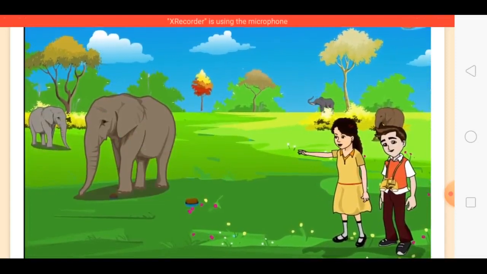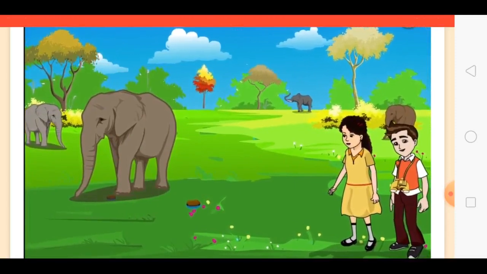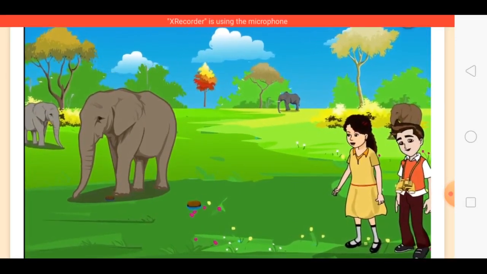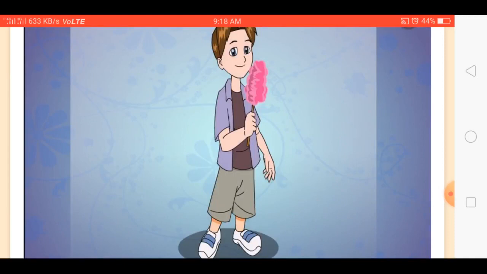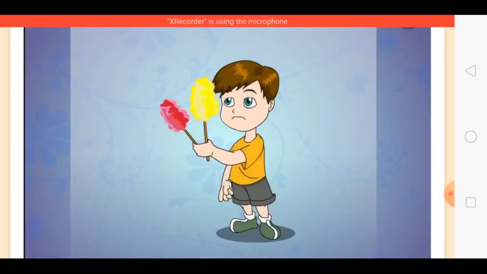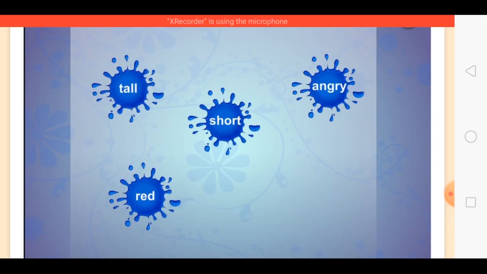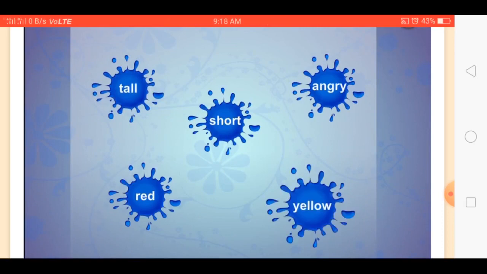Earlier, we used words to describe animals. Example, a huge elephant. Let us now use words to describe people and things. The tall boy is happy. The short boy is sad. He has red and yellow candies. The words tall, short, angry, red, and yellow describe or tell us more about the object.